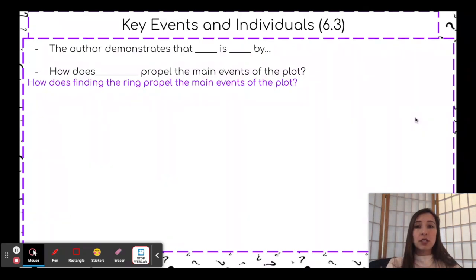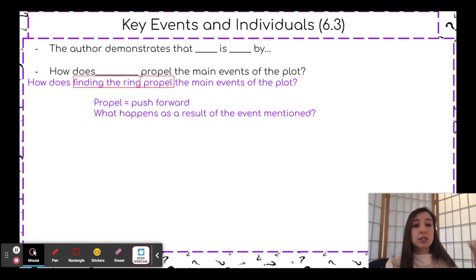Next up, how does blank propel the main events of the plot? Again, I have another little sample here from a made-up story. How does finding the ring propel the main events of the plot? Well, I would focus on what event is mentioned in that question, and then I would think about what occurs afterwards. Your second thing you would want to box in is propel, and propel means to move forward. So how does this event move things forward? How does this event continue the story? In other words, what happened afterwards? What happened as a result of that event that's been mentioned?